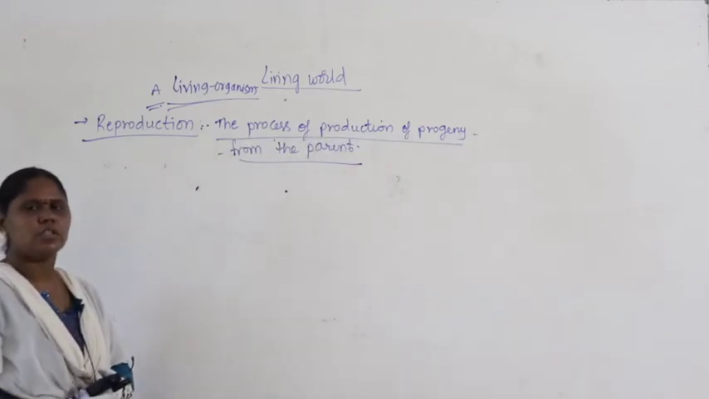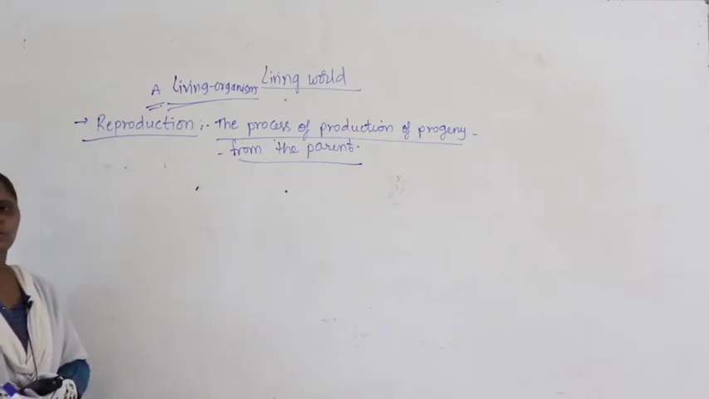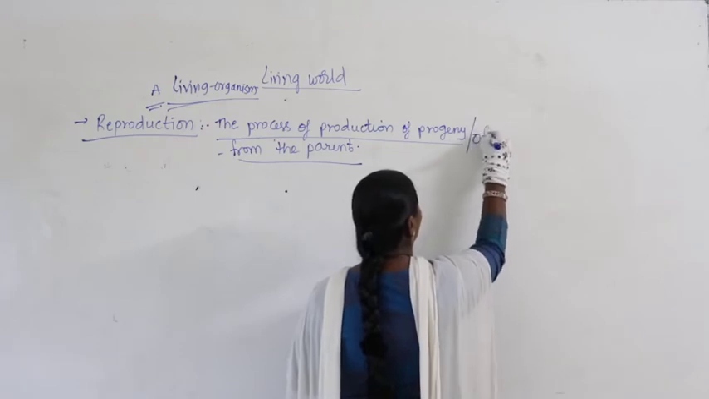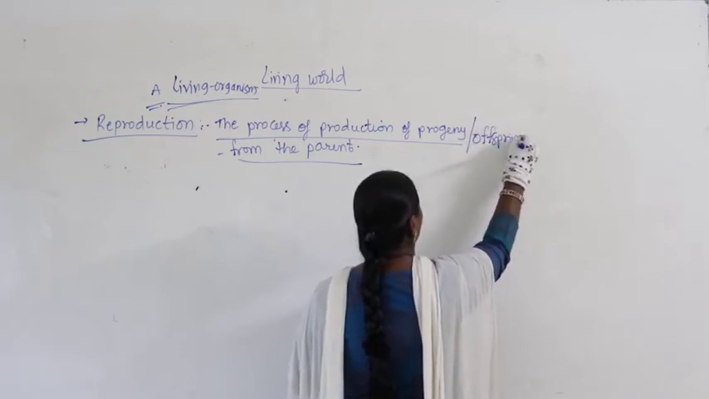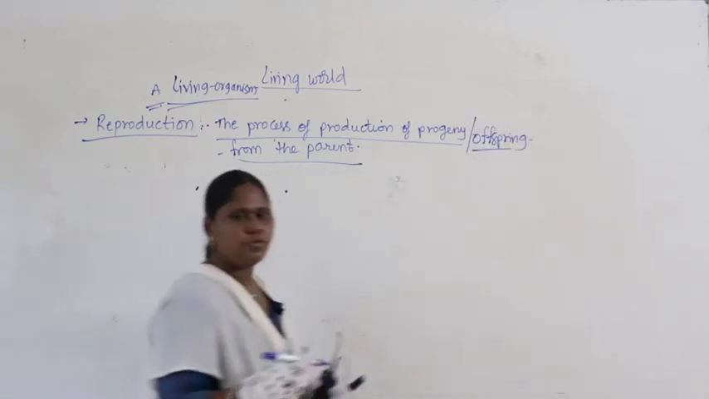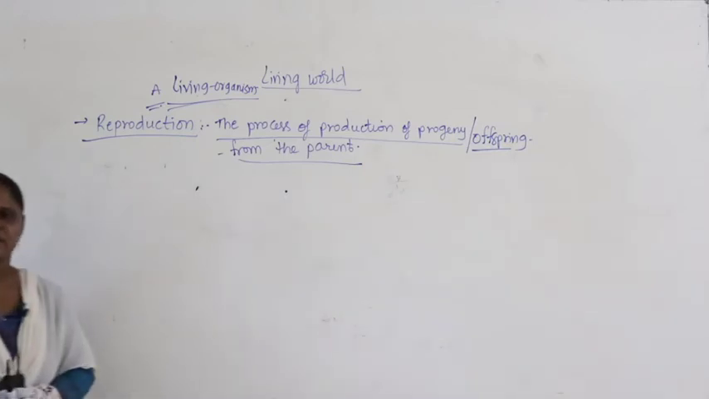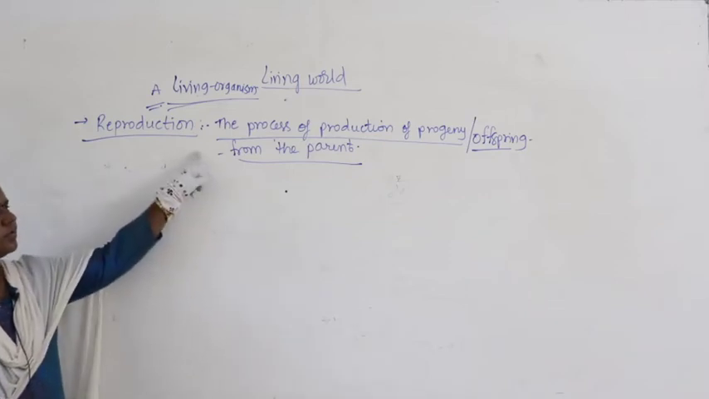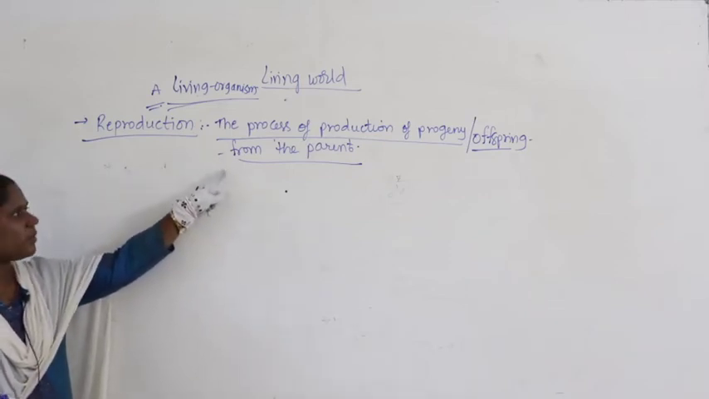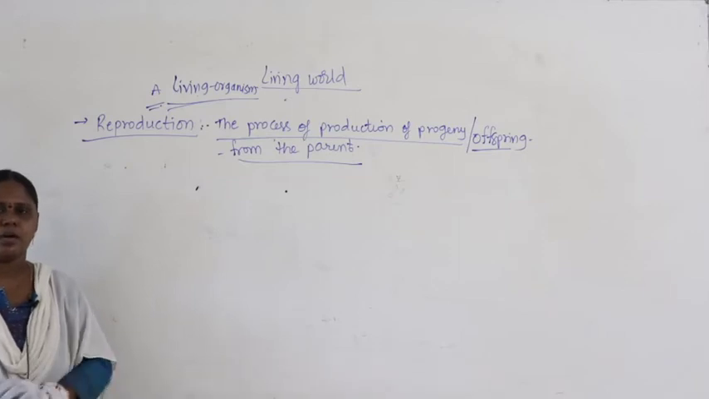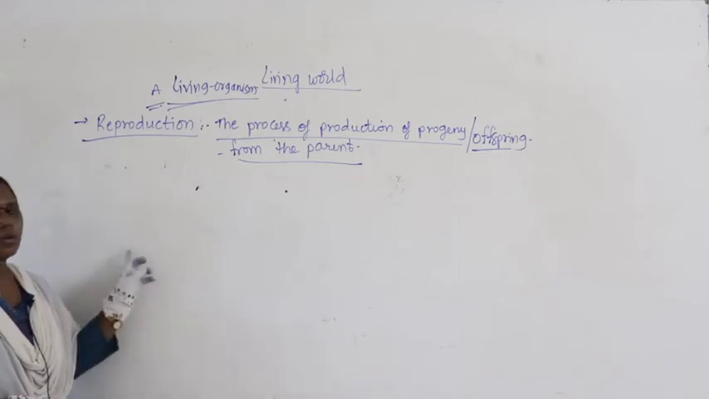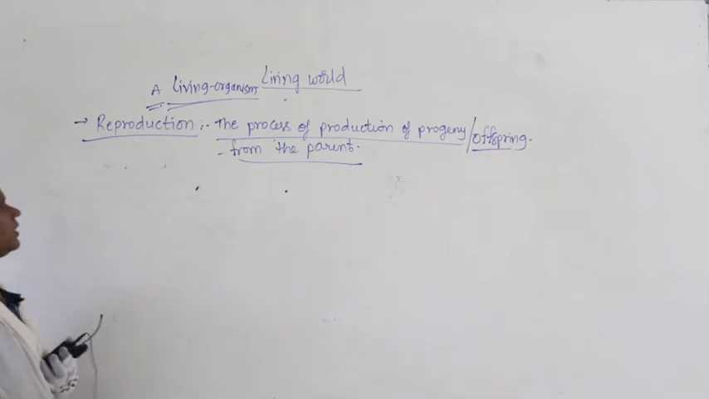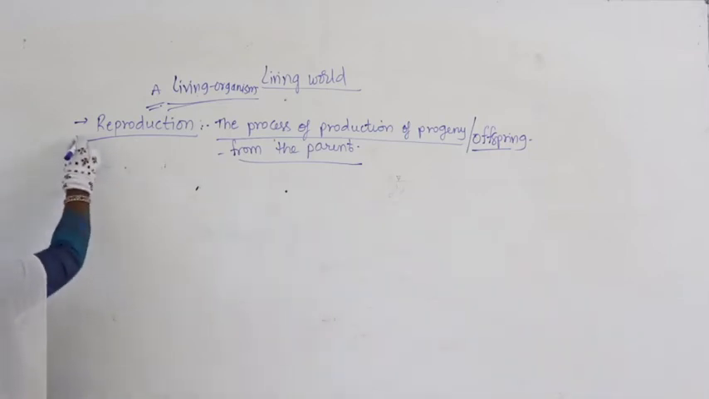What is the general way? The process of formation of offspring. Sometimes we can write offspring instead of progeny. Okay, instead of offspring we can write progeny, daughter cell, or daughter organism, right. The process of production of progeny or the offspring from the parent cell or parental organism itself, we call it as reproduction.